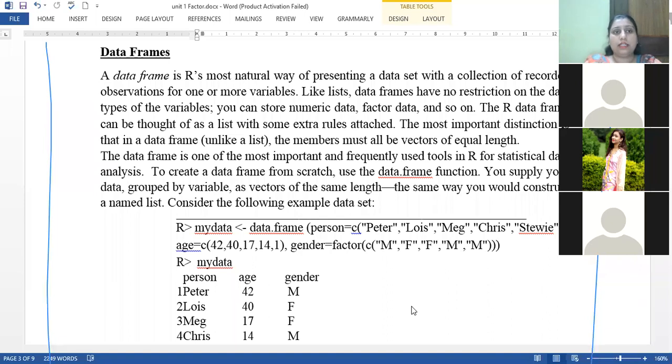In a similar way, data frames are also used to take collections of different records included in different variables, and if we club all these things together, then we form a data frame. Data frames are also used to create your own data set.